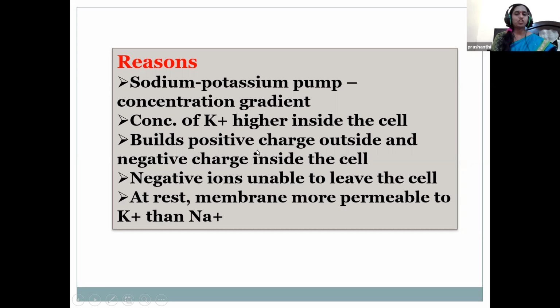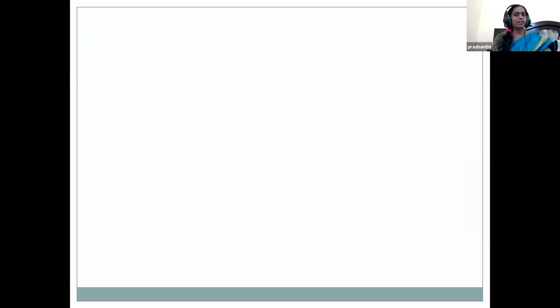So potassium is more inside, sodium is more outside. As the potassium gates are closed, negative ions cannot go out. The movement of sodium and potassium is called the sodium potassium pump concentration gradient.